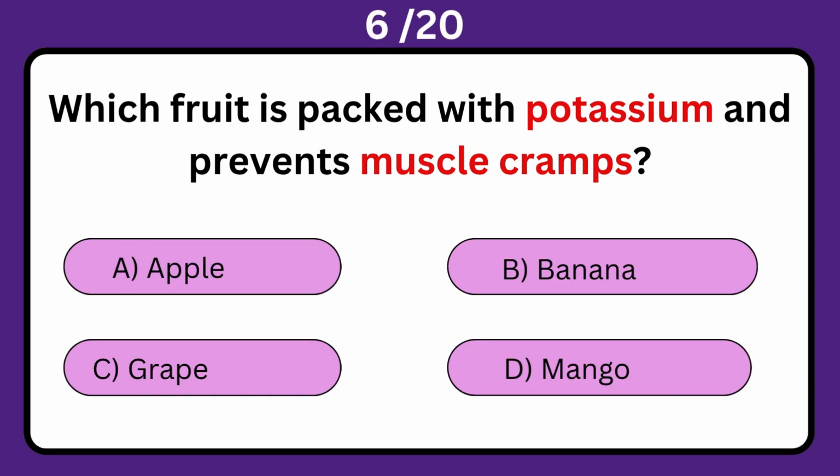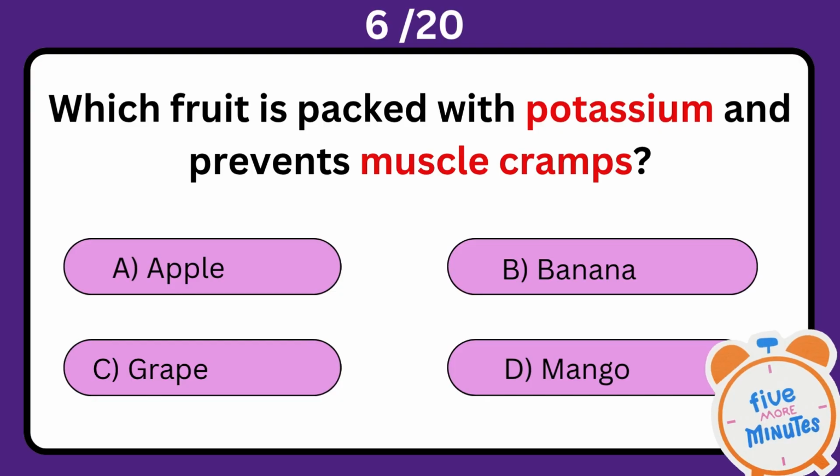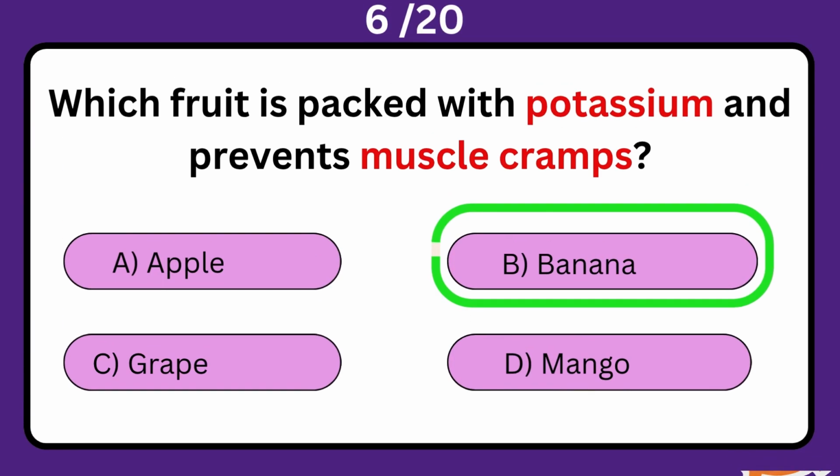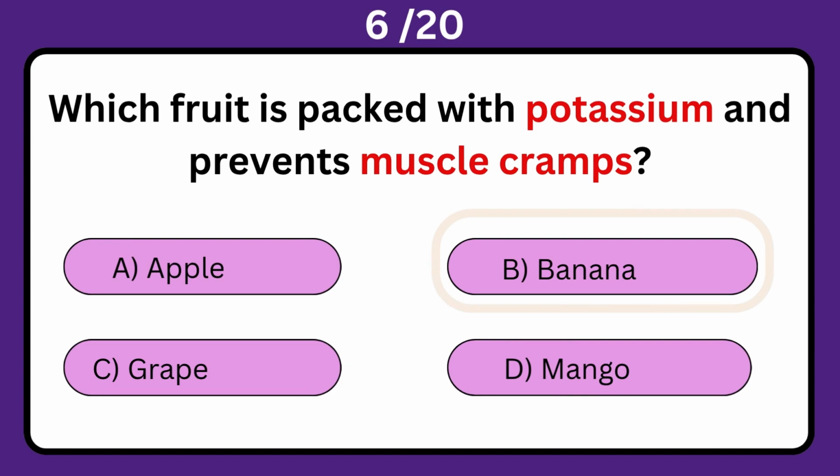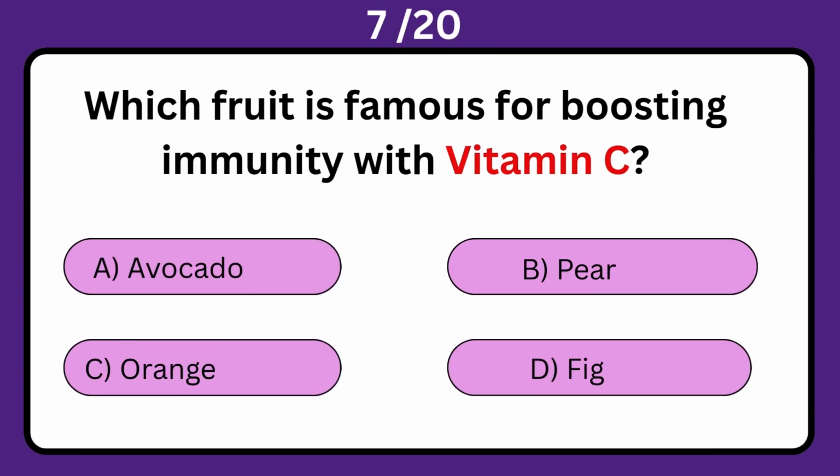Which fruit is packed with potassium and prevents muscle cramps? A. Apple. B. Banana. C. Grape. D. Mango. The correct answer is B. Banana.